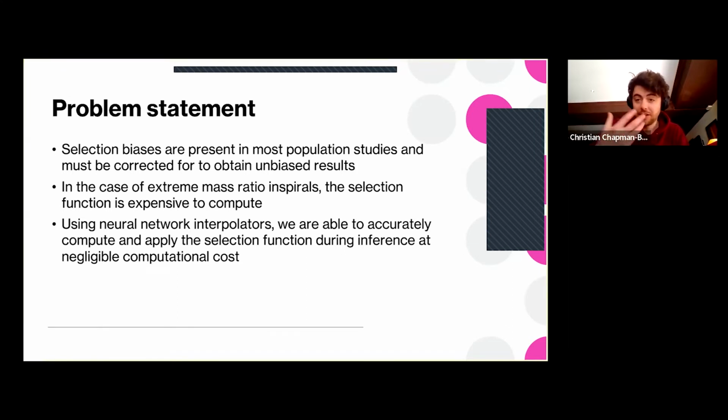observe compared to what actually occurs. And if you don't account for this, you can have biases in your results. So you must correct for this. So the selection function for extreme mass ratio inspirals is expensive to compute, primarily because the waveforms themselves are very expensive to compute. So we look to machine learning to try and speed things up and maintain accuracy without making any assumptions that will reduce sensitivity to important correlations in the EMRI parameter space.